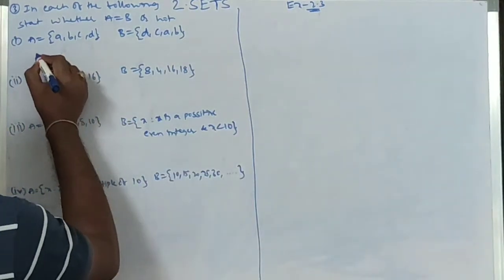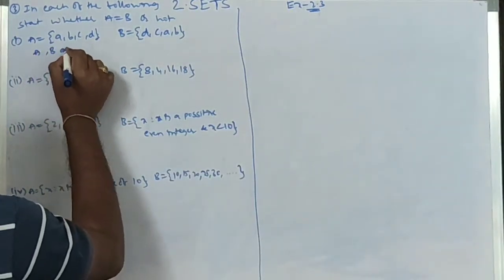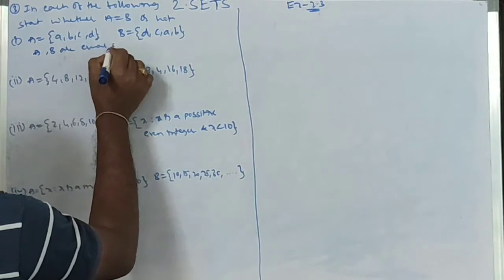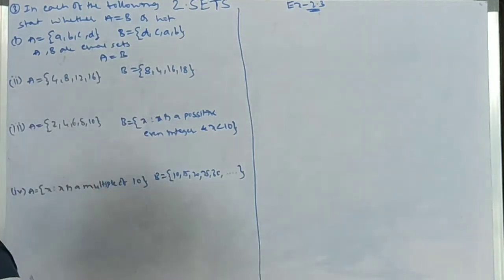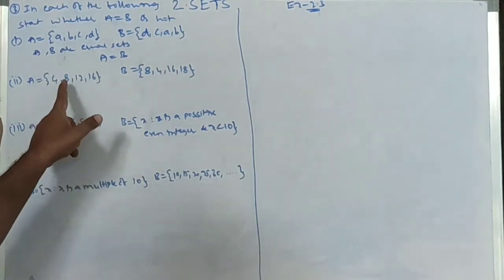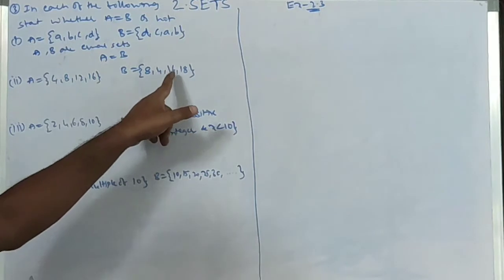So A and B are equal sets. A equal to B.